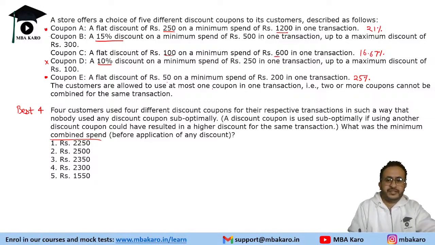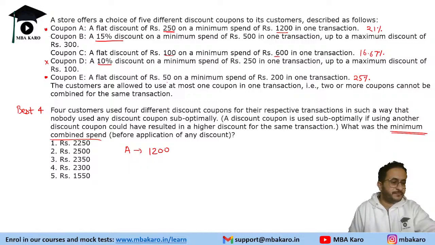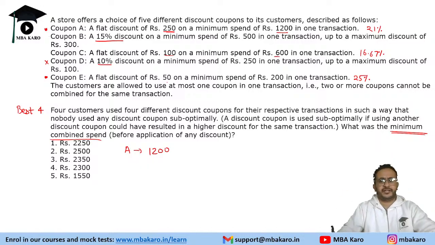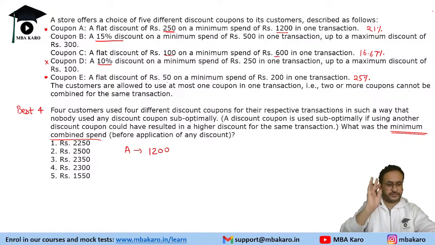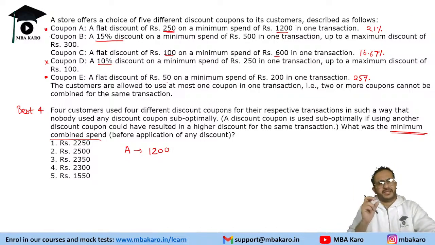And what we need to do is find the minimum combined spend. Okay? So with coupon A the person will get a flat discount of 250. So for coupon A the person should spend a minimum of 1200, because if the person spends more than 1200, suppose 2000, the discount is flat 250 only, so the net discount will be 12.5% only. So if he increases the amount, the net discount is going to go low, so he will use the minimum possible value. So you need to think logically that if you want to extract the best, you will try to use the minimum possible threshold limit beyond which you start getting the discount. So A minimum will be 1200.